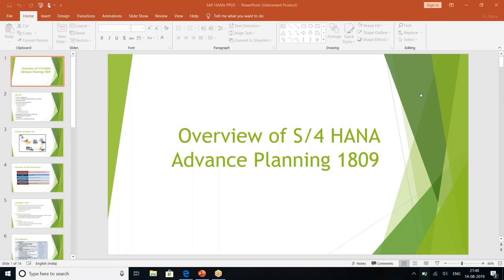Starting with the first topic, overview of a supply chain. This is a very simple example of a supply chain, which includes your manufacturers, distributors, and suppliers. As a part of the supply chain, we have a manufacturing location, which is nothing but the plant, which produces the finished product. These finished products are produced using your raw materials and semi-finished products. Raw materials are the ones which we procure from a supplier, and semi-finished products are again produced in the manufacturing plant, for which we again require raw material procured from the supplier.